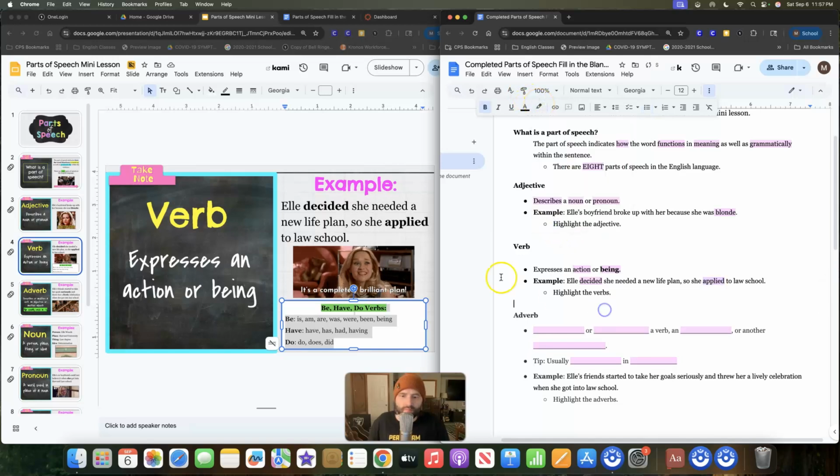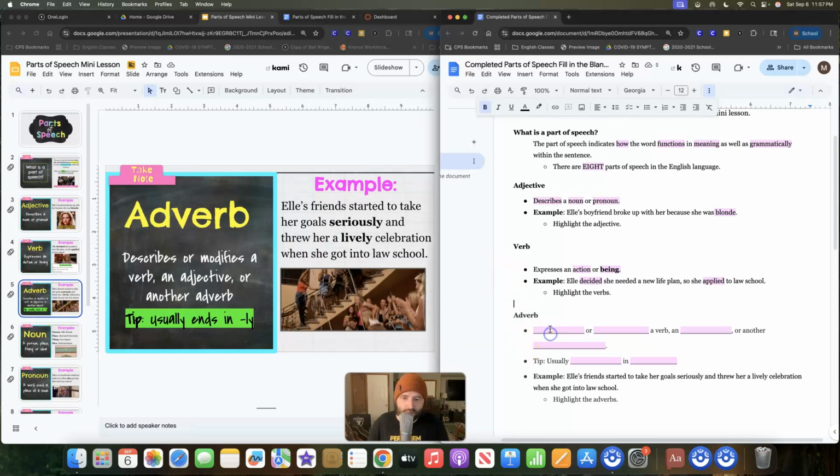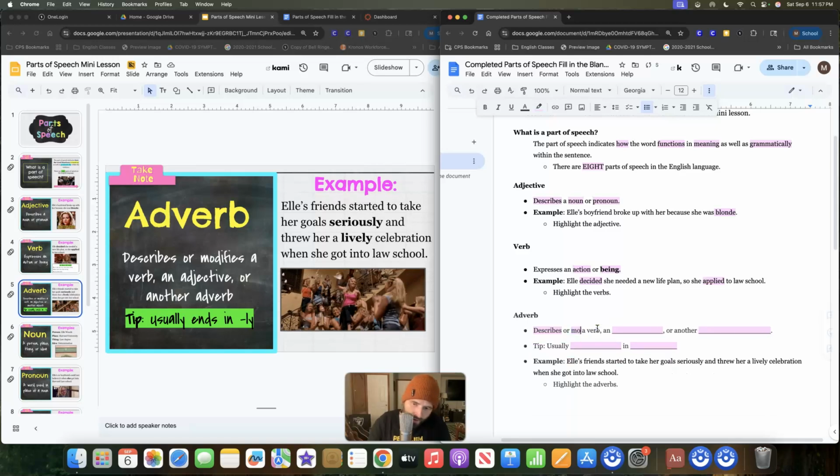Okay, so moving on. Adverbs. Adverbs are pretty tricky. Okay, but not impossible. And there's a trick with them. So adverbs describe or modify a verb. Okay, that's one of the most common ways they're used, but they can also modify an adjective, and here's where again, tricky, they can modify an adverb.